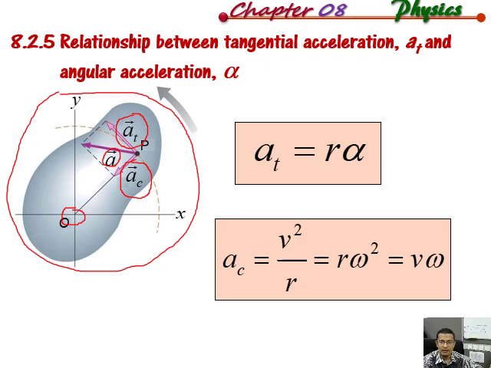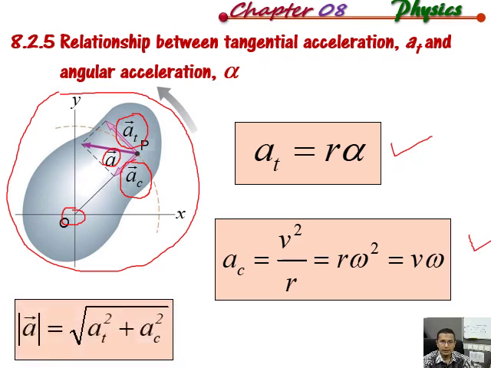Since V equals R omega, we can write it as R omega square, equal to V omega. Because the body increases in omega in rotational motion, we have two accelerations: the tangential acceleration due to the alpha, and the centripetal acceleration AC. And this is the formula for the magnitude of the resultant A, where we apply the Pythagoras theorem: AT square plus AC square.